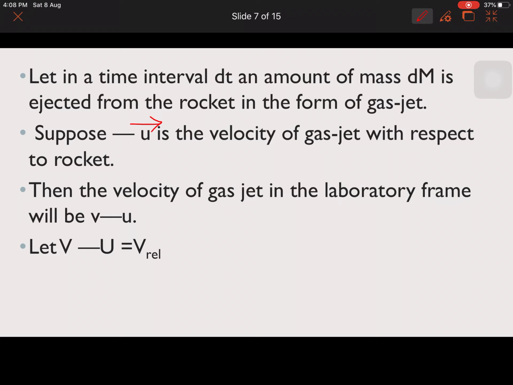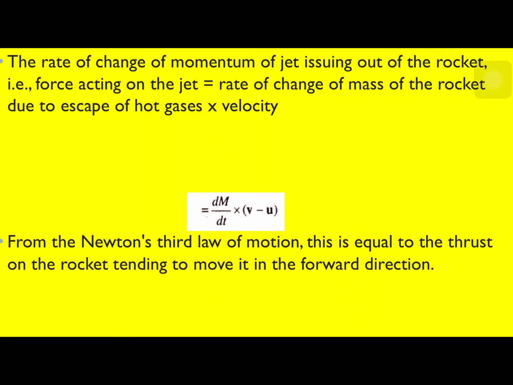Then the velocity of the gas jet in the laboratory frame will be v bar minus u bar. Let v bar minus u bar be the v relative, that is the relative velocity. So the rate of change of momentum of the jet issuing out of the rocket, that is the force acting on the jet, is the rate of change of mass of the rocket due to escape of hot gases times velocity, equal to dm by dt times (v bar minus u bar). From Newton's third law of motion, this is equal to the thrust on the rocket tending to move it in the forward direction.